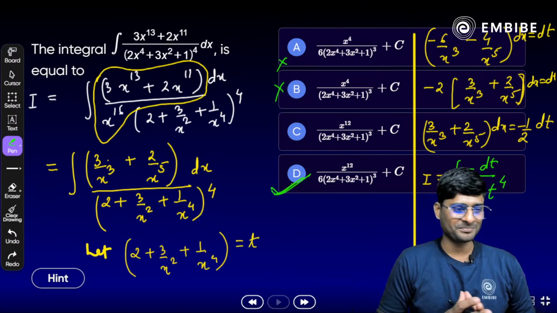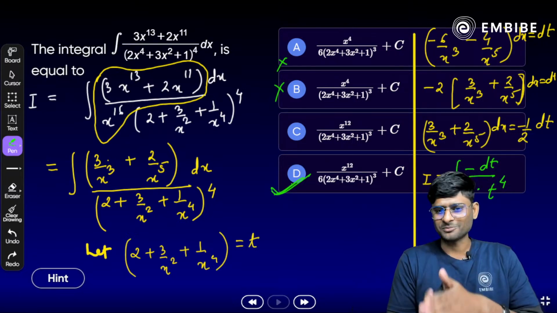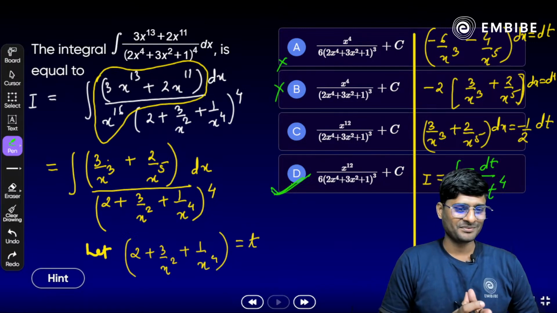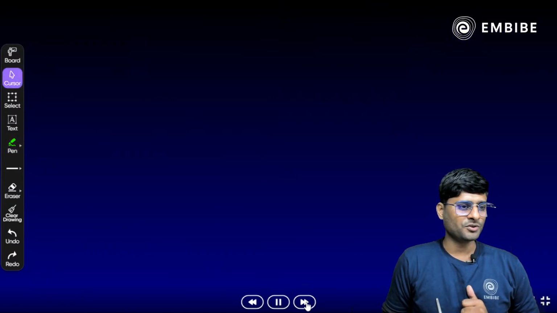Try to simplify more. Okay. अब आप इसके आगे simplify कर सकते हैं. T raised to power minus 4 plus 1 upon minus 4 plus 1. Try to solve it. Okay. All right, students. It's time to do what?